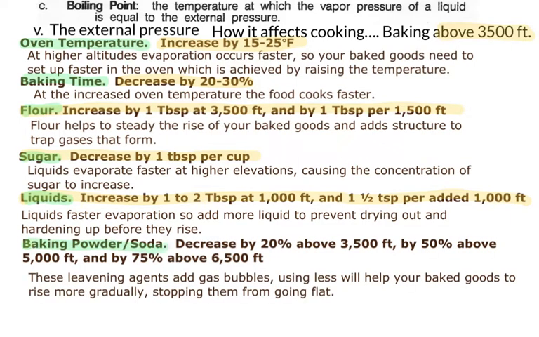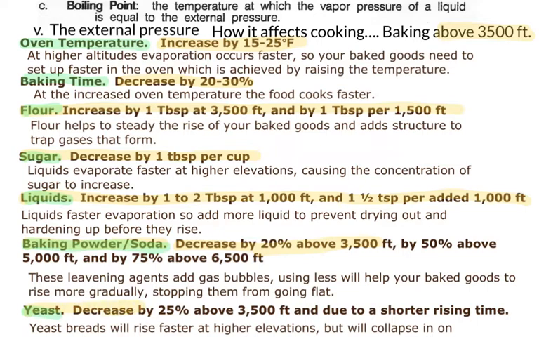Again, above 3,500 feet, we tend to decrease the amount of baking soda and baking powder by about 20% at 3,500 feet, 50% at 5,000 feet, and almost 75% at 6,500 feet. And that's because those things create gas bubbles in your food. What happens is, because of the way that they're trapped, if you use too much, it starts to rise really rapidly because there's lots of gas being formed, and then it'll fall down and go flat. So we don't want that to happen, so you add less baking powder and less baking soda. Same thing for yeast. Again, for the same idea, we want it to not rise as quickly, so that it won't go flat later on.